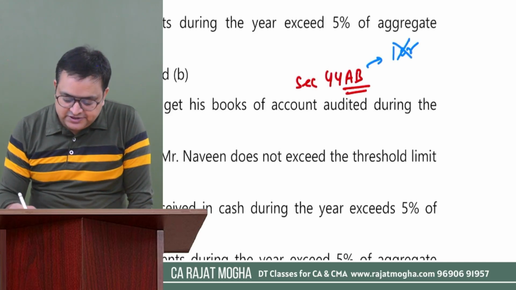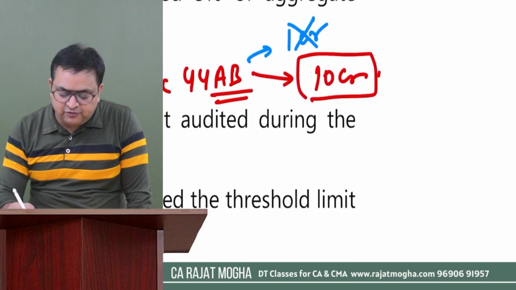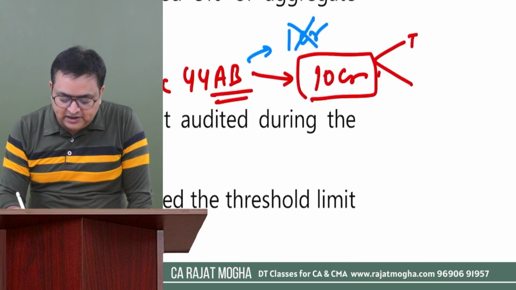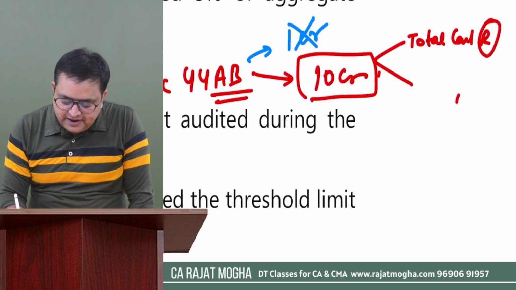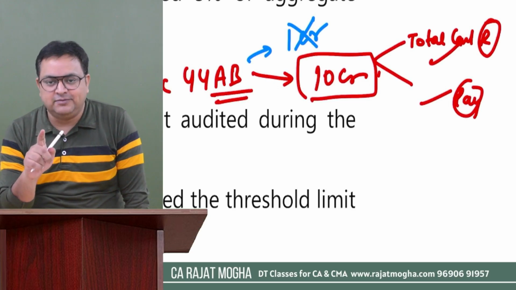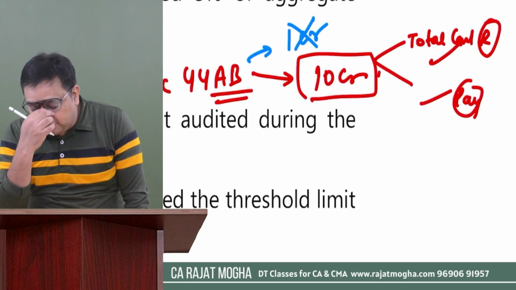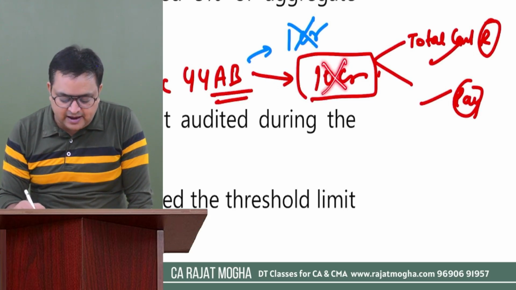So now we have to check whether the 10 crore benefit can be available to this assessee or not. The 10 crore benefit would only be available if this person satisfies the condition: your total cash receipts and total cash payments, both of them, should not be more than 5%. If either the receipts or the payments go beyond 5%, then the 10 crore limit would not be applicable to him.